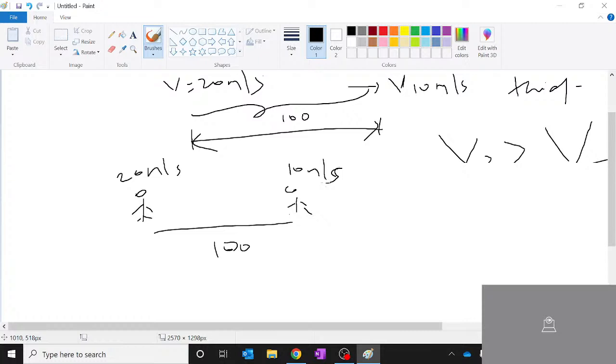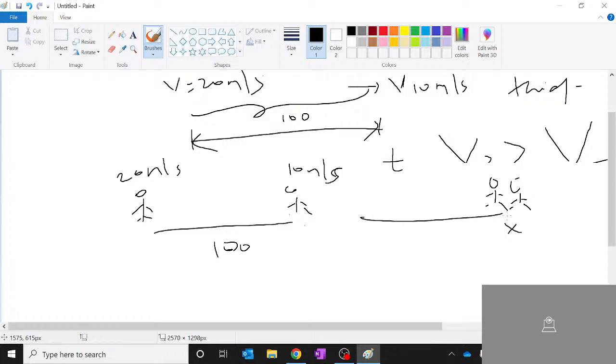Let's say this fellow meets, or the police catches the thief at a point x. This is the point where the police catches the thief. Now what happens is, let's say the thief travels for time t, from this point to this point.